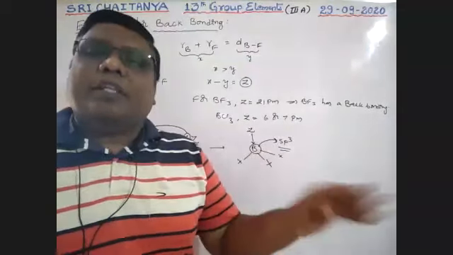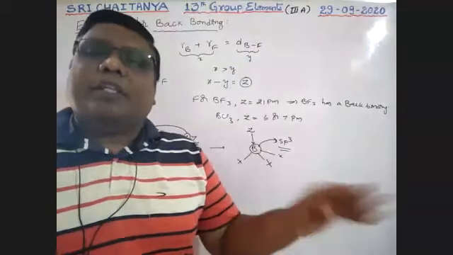For this rehybridization, a lot of energy is required. During this bond formation, energy is released, and this released energy is utilized by the rehybridization.